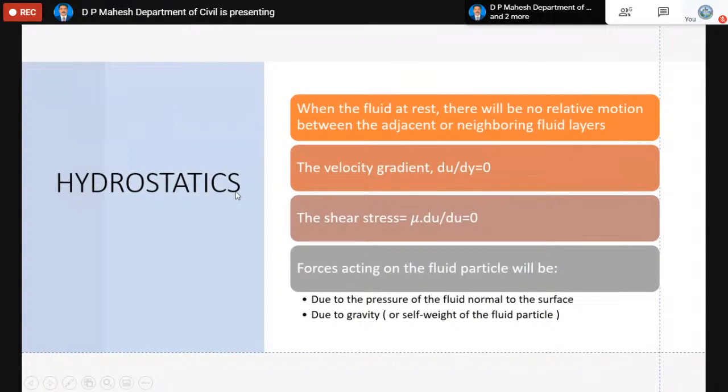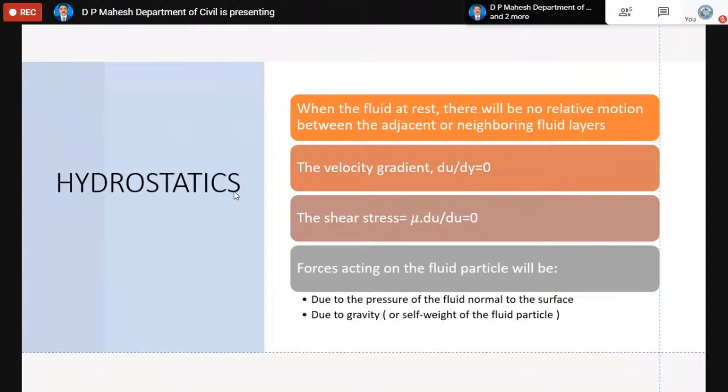Now coming to hydrostatics. When you say hydrostatics or fluid statics, that means the fluid is at rest. While I was explaining viscosity in the very beginning slides, there is a relative velocity between the two adjacent layers. When there is a movement of the fluid, each layer of the fluid is going to experience a certain amount of shear. But in the case of hydrostatics, since it is at rest, there will be no relative motion between the two adjacent or neighboring fluid layers because it is completely at rest. Thereby, the value of du is 0. Because of that, the velocity gradient becomes 0.